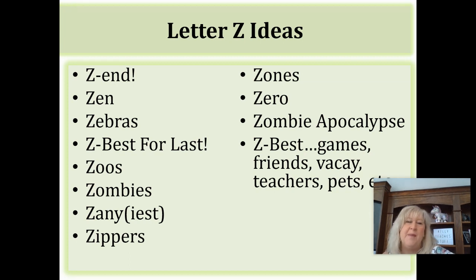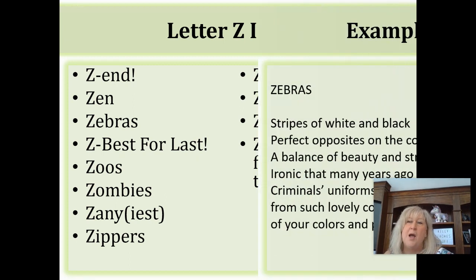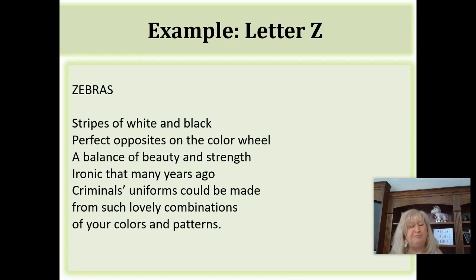So when I was thinking about my letter Z, I really, really like zebras. So I actually wrote a poem for my letter Z entry on zebras. And one thing you might not have known is that years ago, back in the late 50s, prisoners would wear black and white striped uniforms, and that was kind of the uniform that they used. Since then, the color has changed, but I still remember in old movies, seeing the prisoners when they were breaking out wearing the black and white stripes. So I wrote about that.